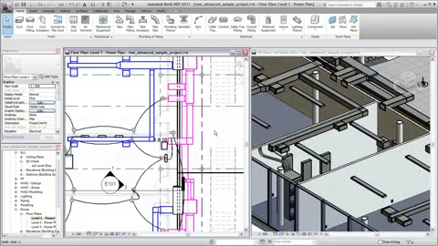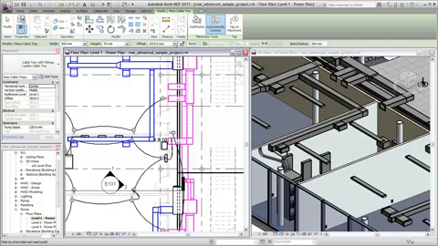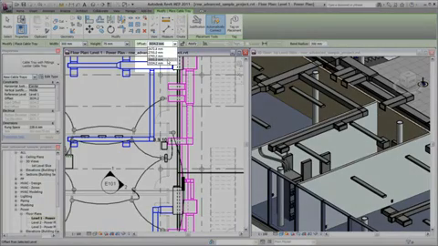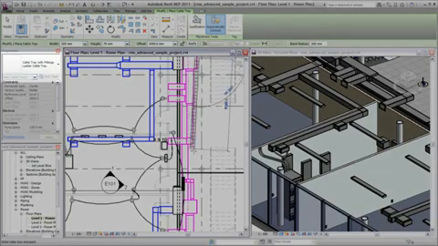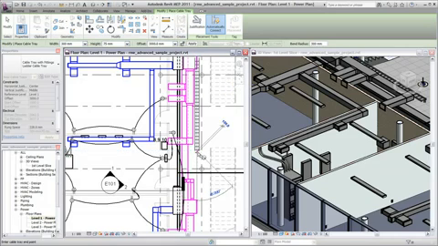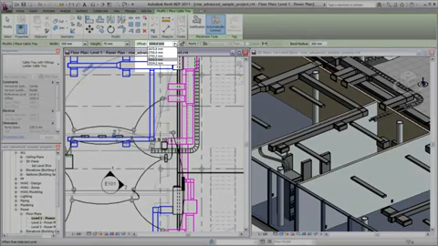On the Home tab, click Cable Tray, then specify an offset value, and draw the tray along the desired path. The cable tray type parameters control what fittings are used at elbows and T's and at vertical segments when you change the offset at any point in the tray run.